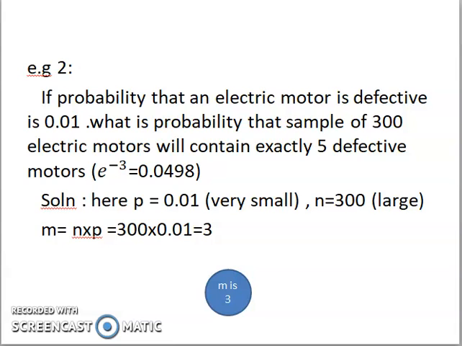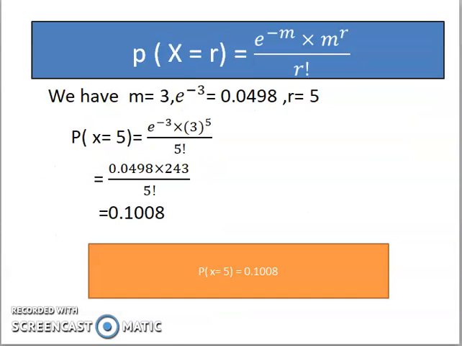The mean is given by n into p, the formula we have just derived. We put the values 300 into 0.01, which is equal to 3, so m is equal to 3. Now we take the main formula P(X = r) equals e raised to minus m into m raised to r upon r factorial.